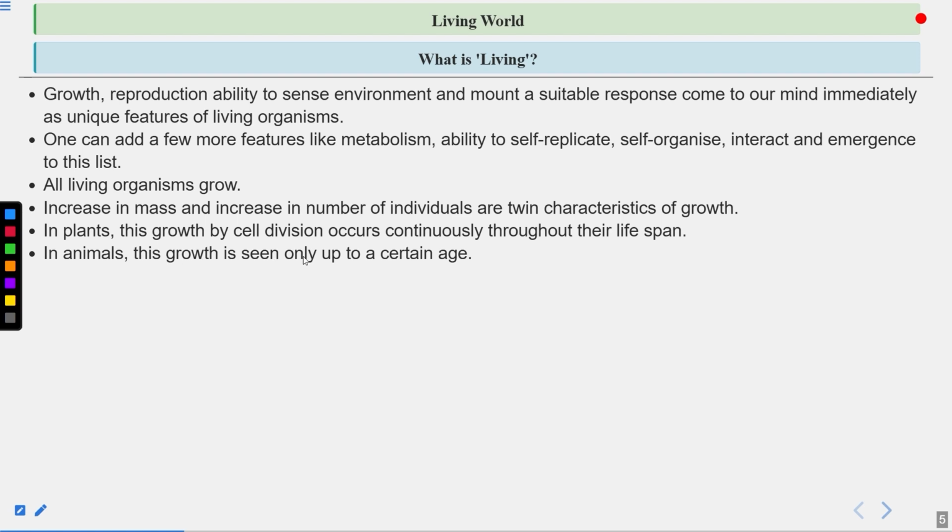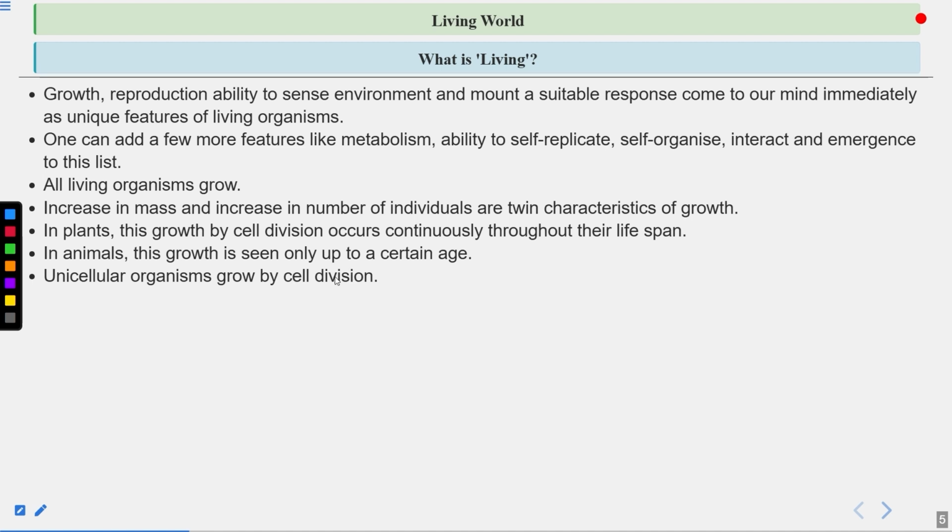In animals, this growth is seen only up to a certain age. So in animals, the growth is limited. In plants, it is unlimited, indeterminate growth. In animals, growth, you can see, is limited. Growth occurs up to a certain age. Clear? Like in humans also, growth occurs up to a certain age. The height increases up to a certain age.